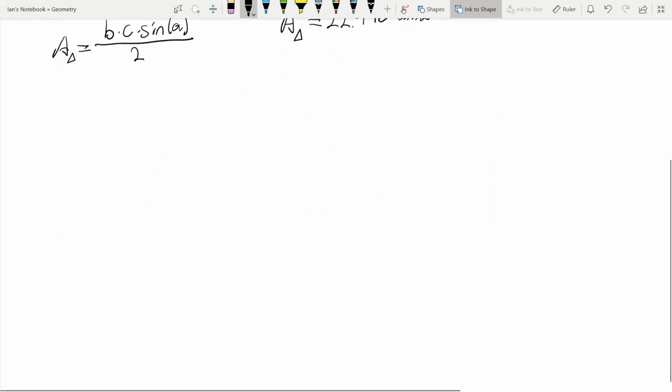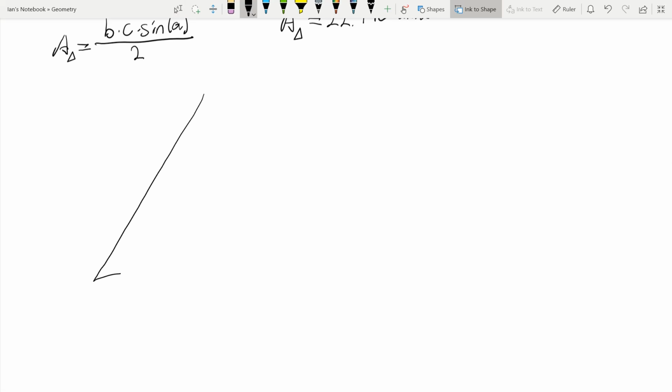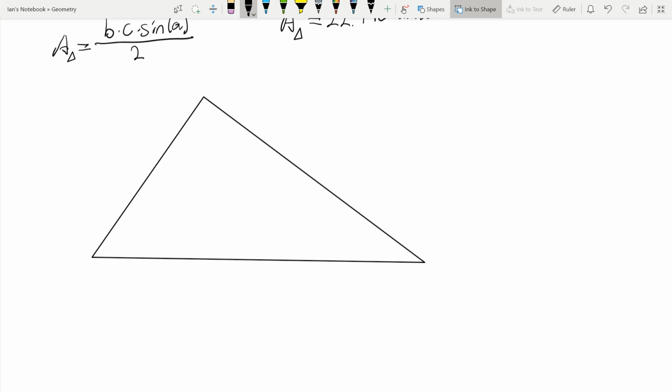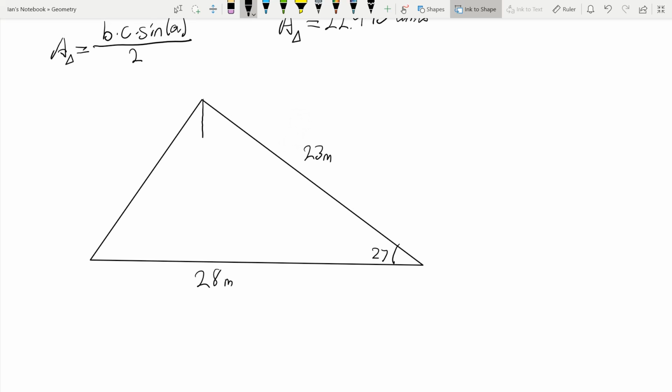So let's do one more triangle, just to show you guys how this works. Let's look at this angle right here, and let's say that that is 27 degrees. This whole length down here, let's call it 28 units. And we'll call this length up here 23 units. Actually, let's change units to meters, because we all know the metric system is much better than the system we use. So 28 meters and 23 meters. Now our first step is we're going to draw our altitude.